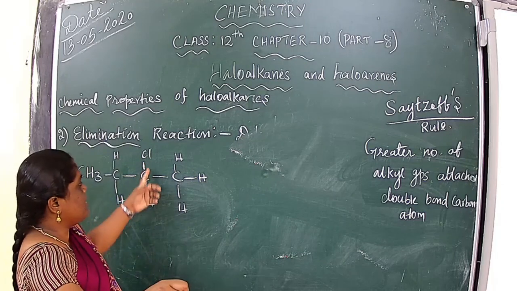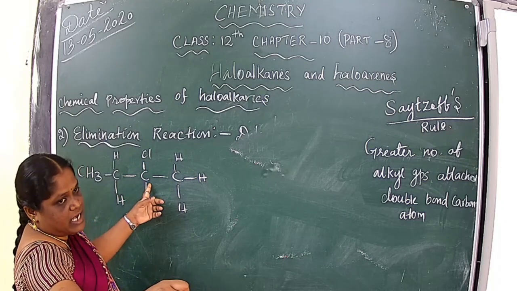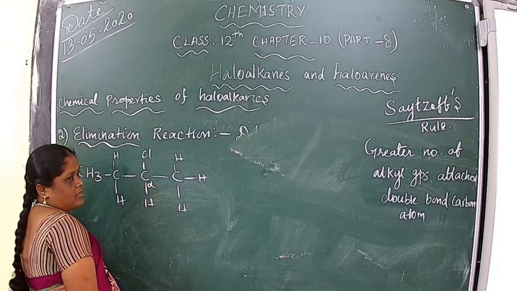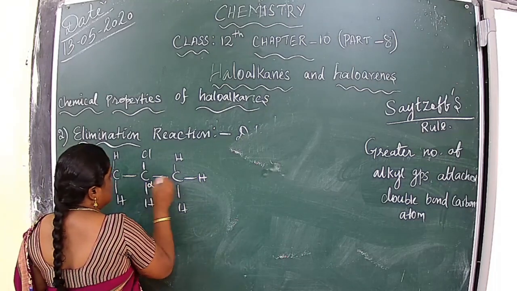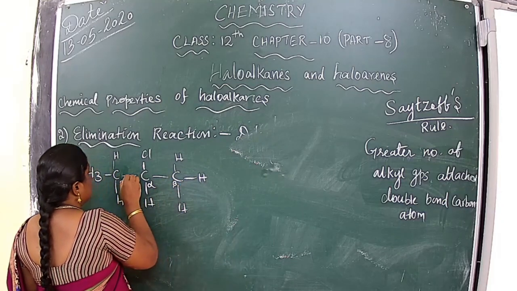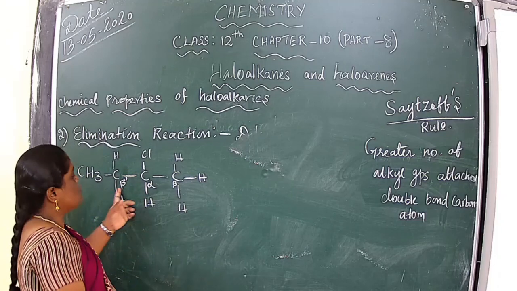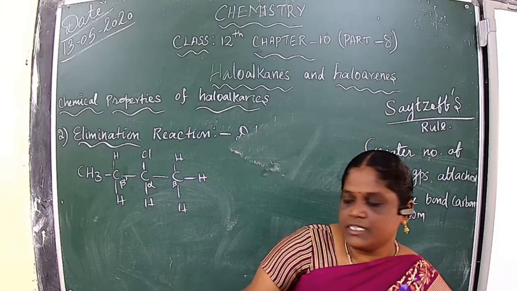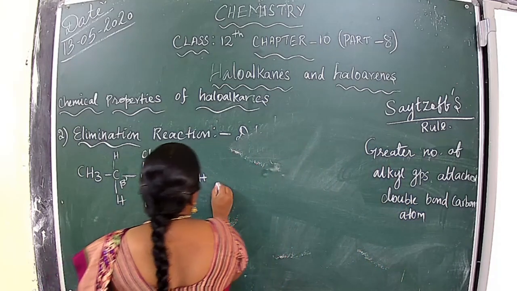On either side there is a beta carbon, so there are two beta carbons, and we can get two products.